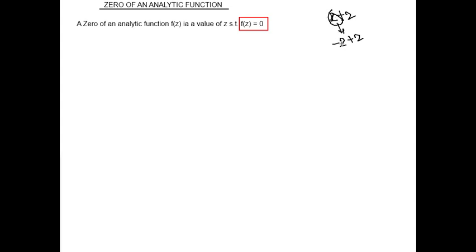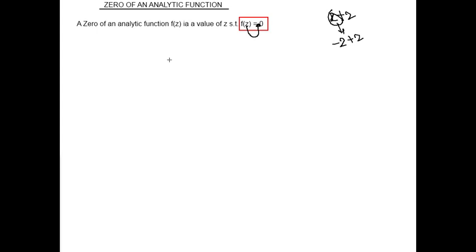Clear? Similarly, in the case of an analytic function, a zero of an analytic function is the value of z such that f(z) becomes 0, meaning that when we substitute that value, it gives 0. Clear? So it is called the simple zero. Next, there is also an order for the zero.